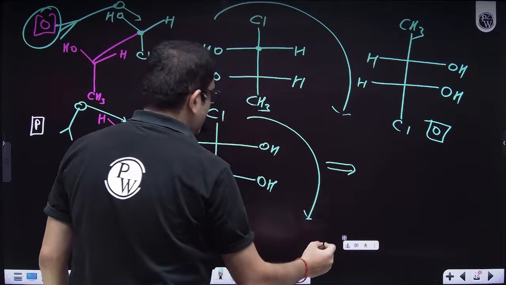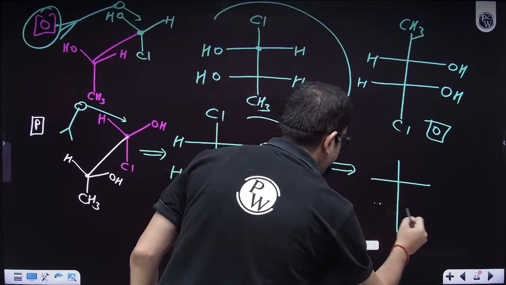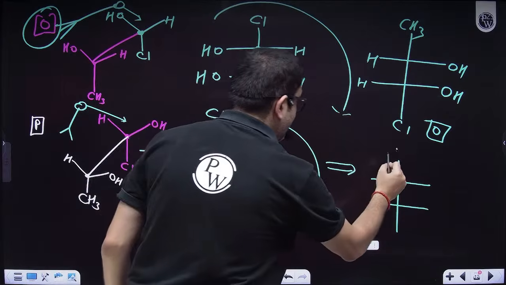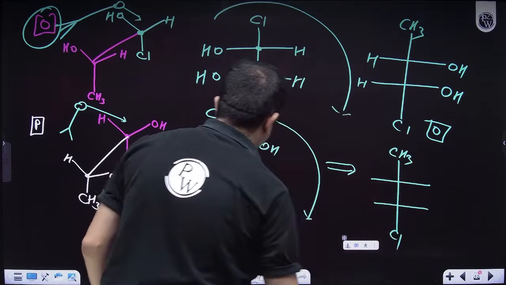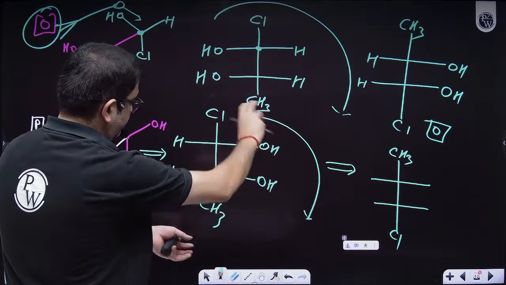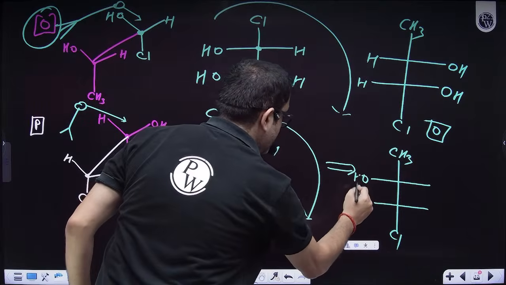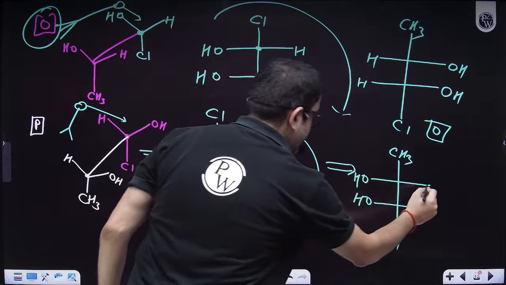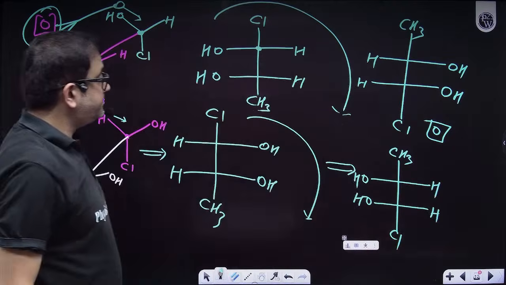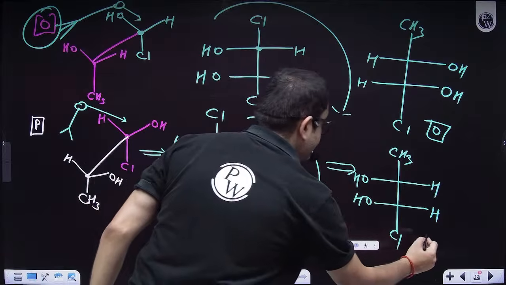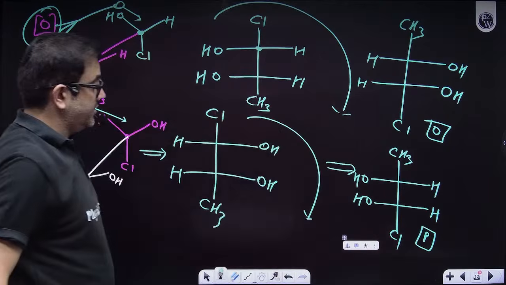Compound will not change. Okay, sir. Rotating. Sir, methyl here, chlorine here, OH here, H and H here. This is nothing but P, sir. Okay, sir.